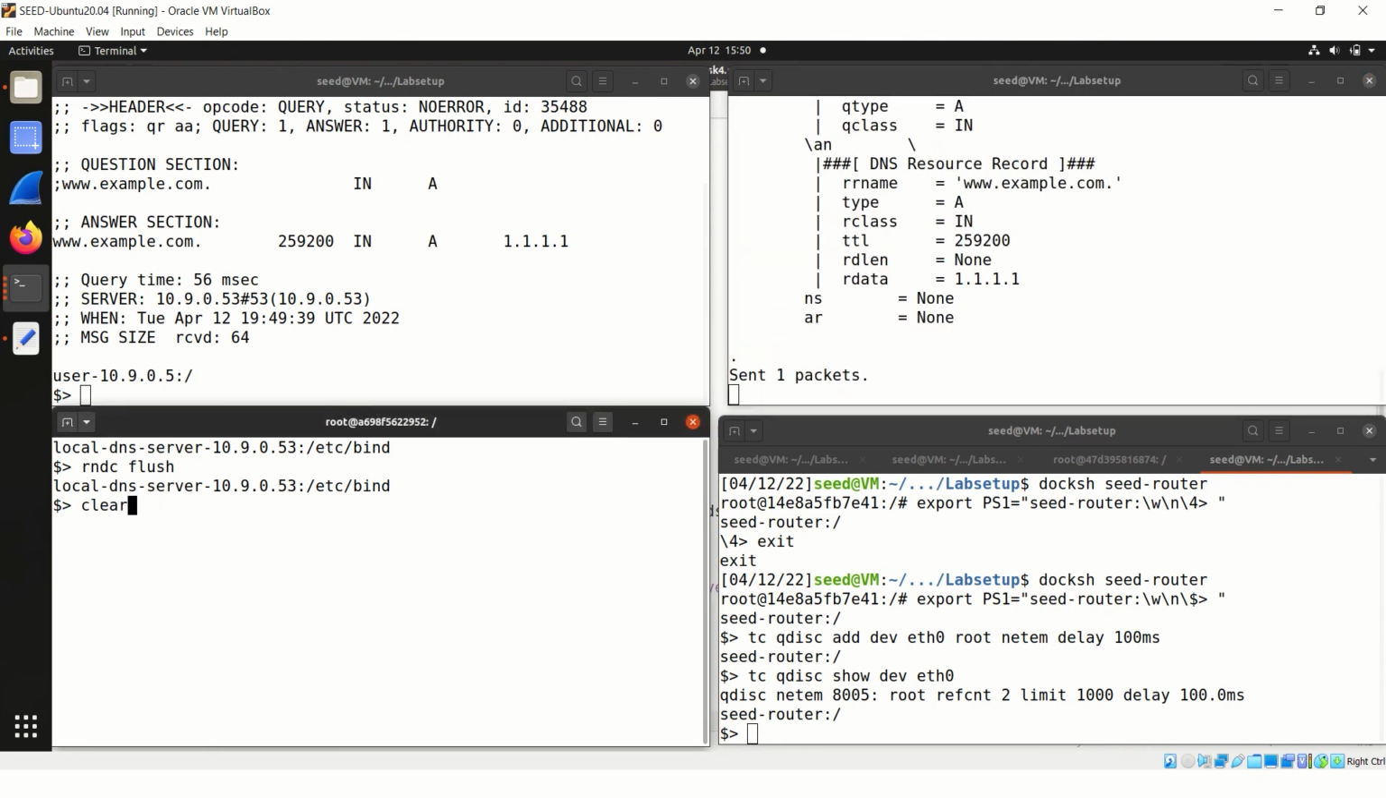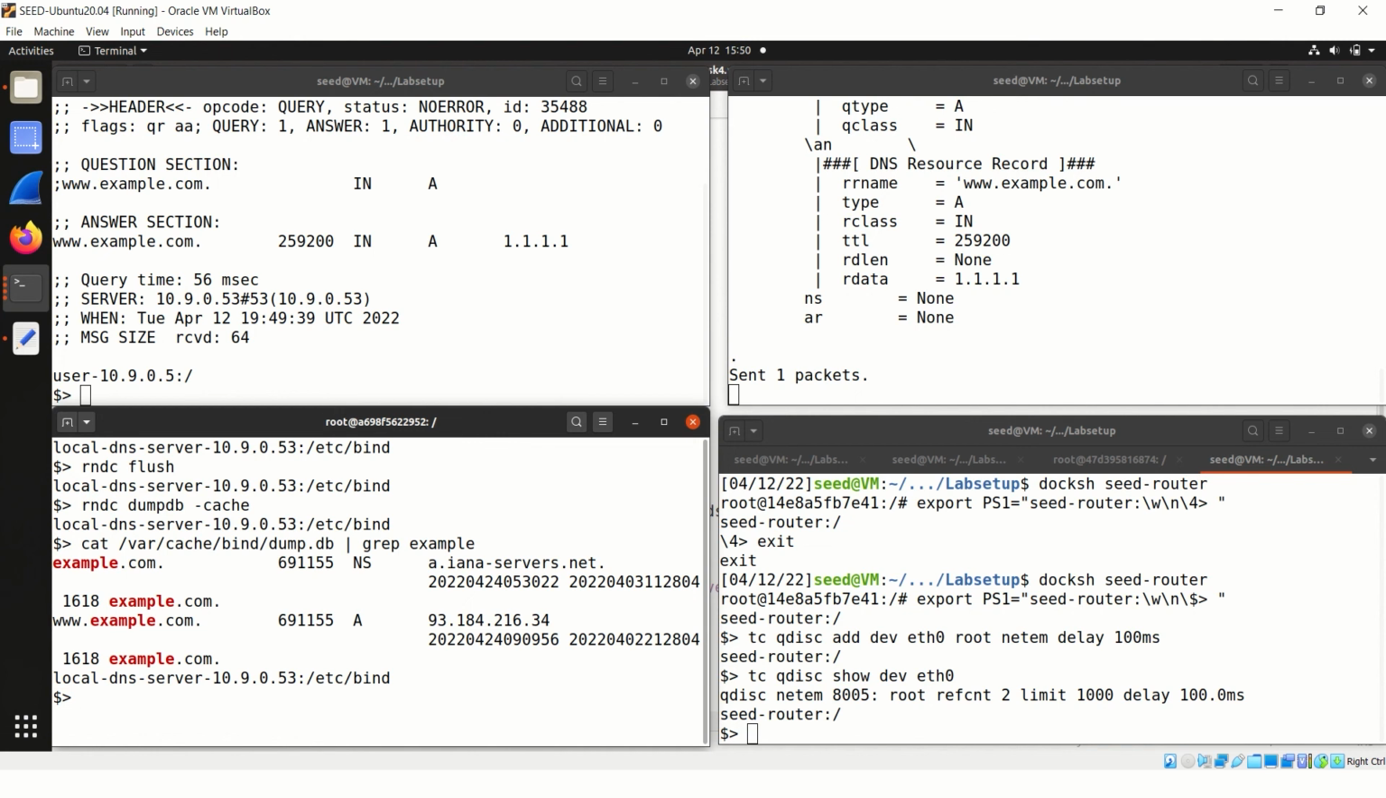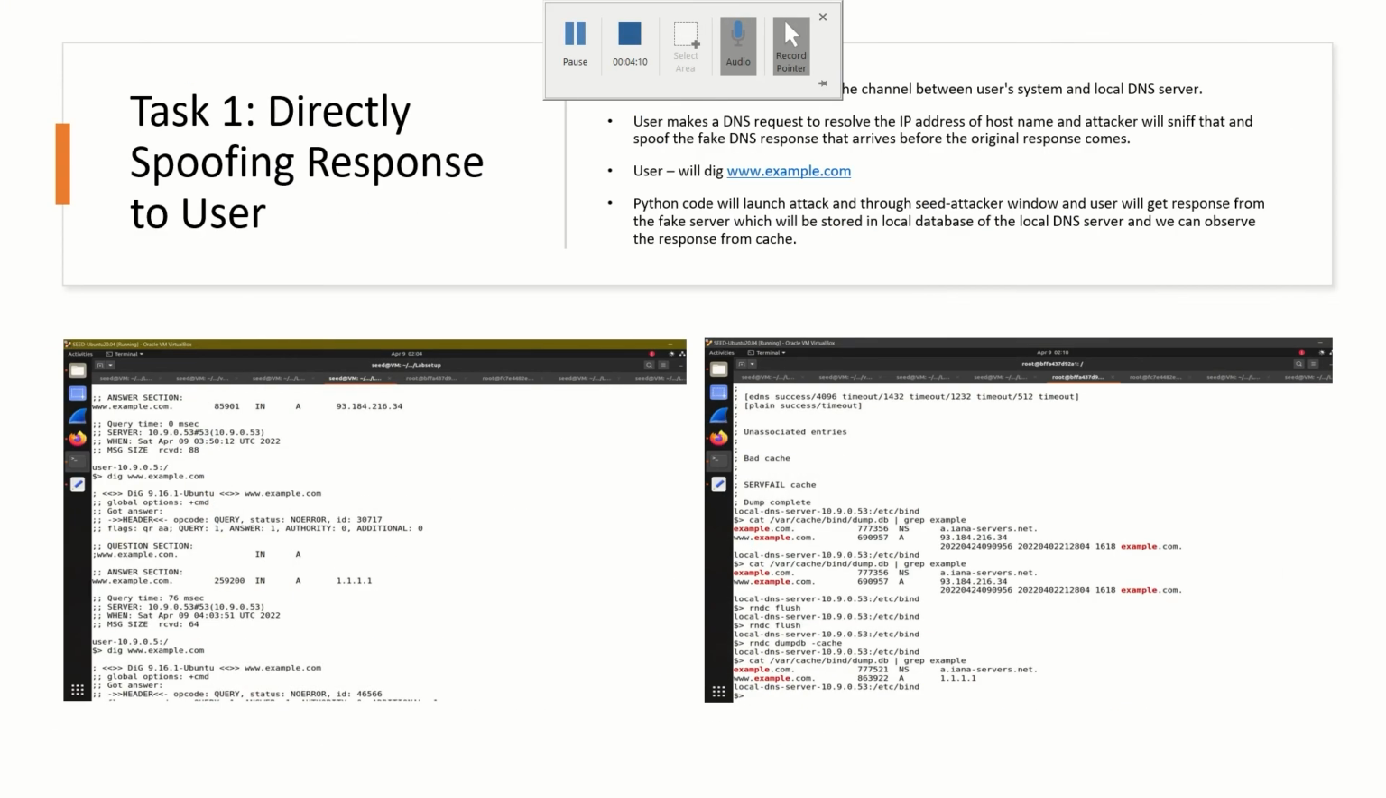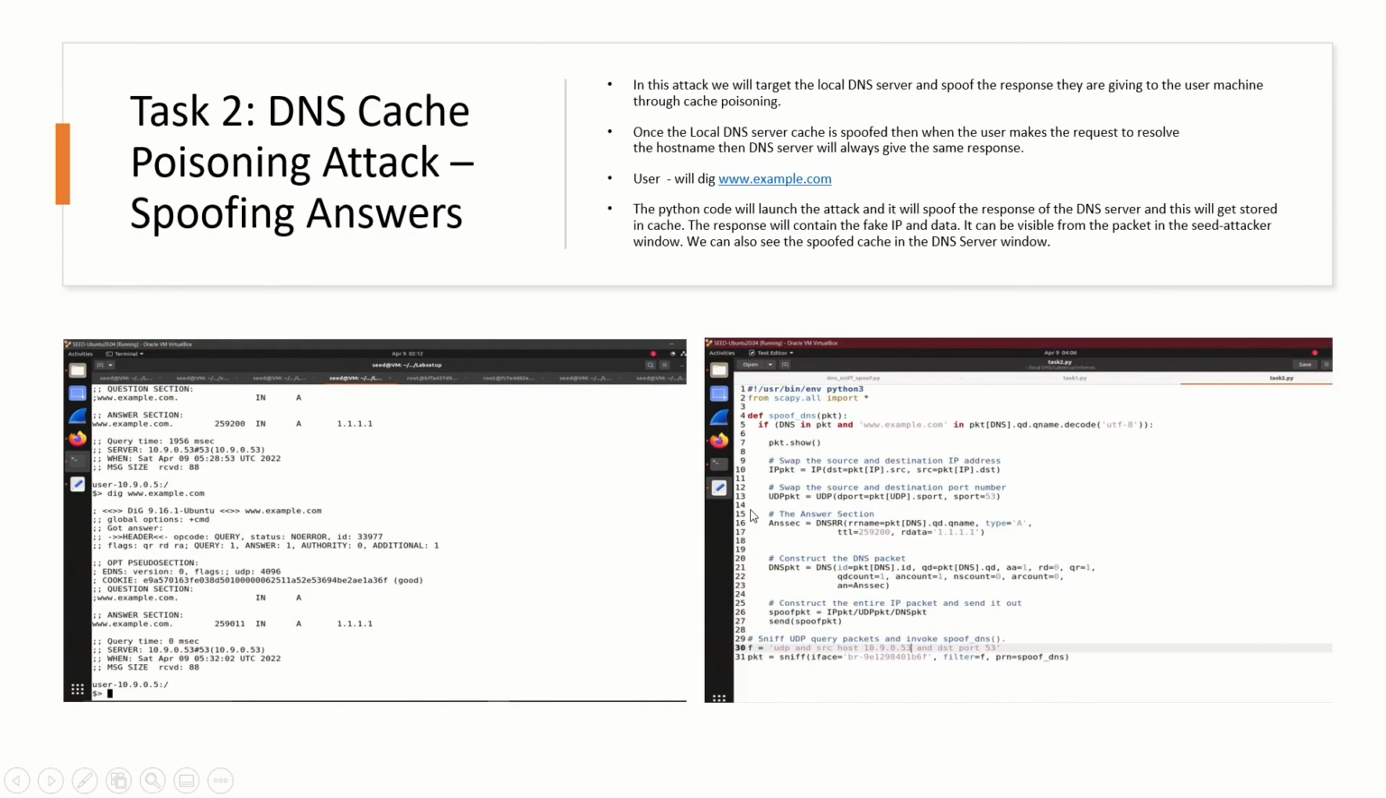Further, I will explain task 2. Task 2 is all about the DNS cache poisoning attack. In this attack, we will target the local DNS server and spoof the response it gives to the user machine through cache poisoning. Once the local DNS server cache is spoofed, then when the user makes a request to resolve the hostname, the DNS server will always give the same response.